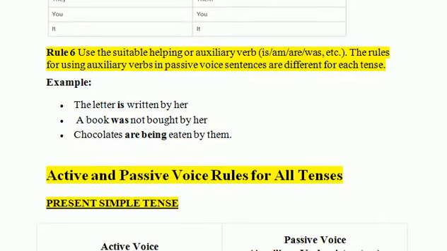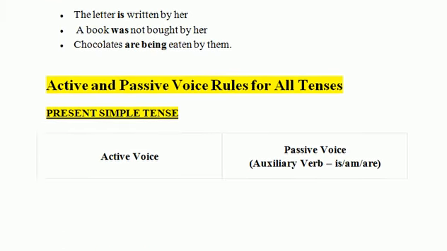For example, "the letter is written by her." Since the letter is singular, we will use "is." "Book was not bought by her," because the active voice would be in the past tense. Therefore, here the auxiliary "was" is being used. "Chocolates are being eaten by them." Hence the tense is present continuous. Therefore, "are being" is being used. Let's see what the rules are.